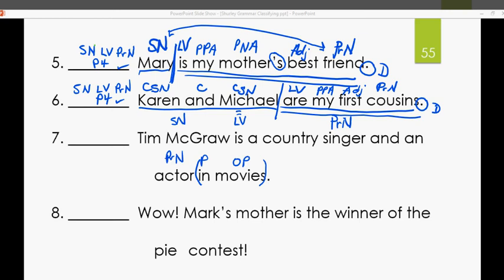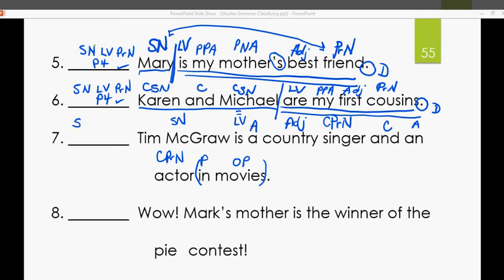Now, if he's doing two things, he's singing and acting, and there's an and here. What is this and? Conjunction, right? So we know we have a compound predicate noun. Ooh, this is new. So we put a C in front of that. Compound predicate noun. There's two of them. And article adjective. That's easy. What kind of singer is he? Is he a rock singer, gospel singer? No, country singer. Adjective. Article adjective a.